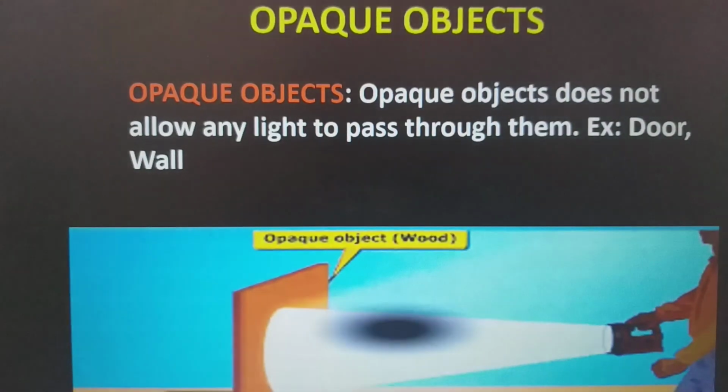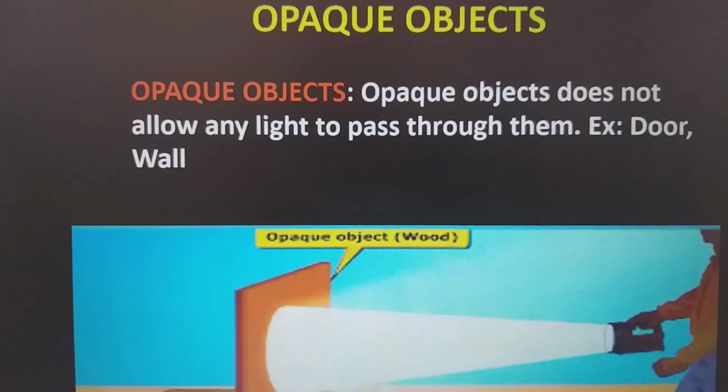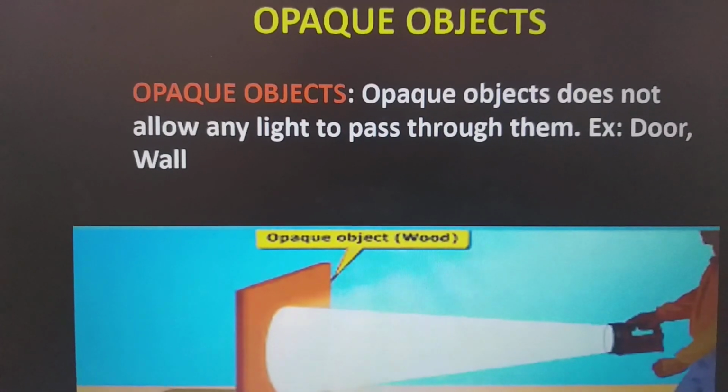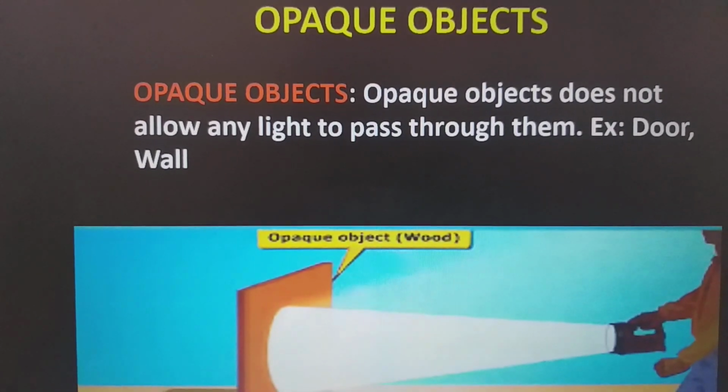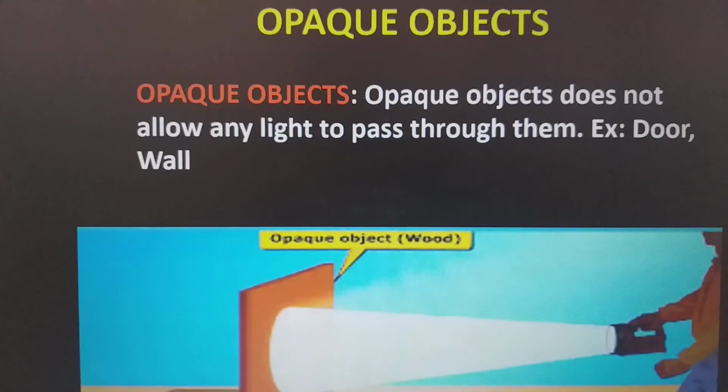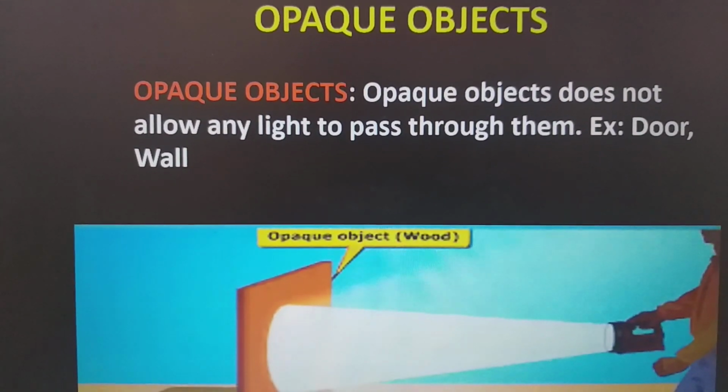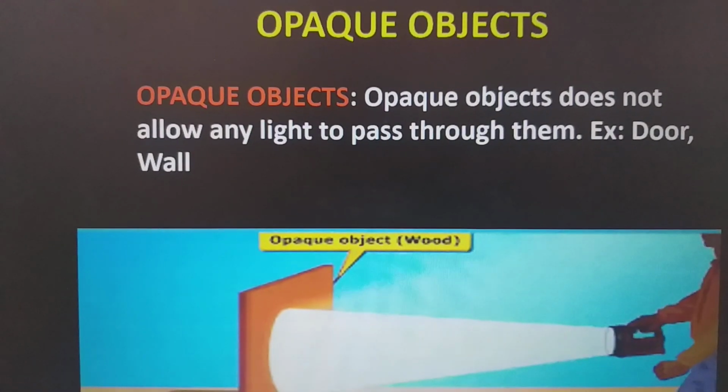Opaque objects. Opaque objects do not allow any light to pass through them. Example, door and wall. So opaque objects are the objects that do not allow any light to pass through them and we are not able to see anything through them.